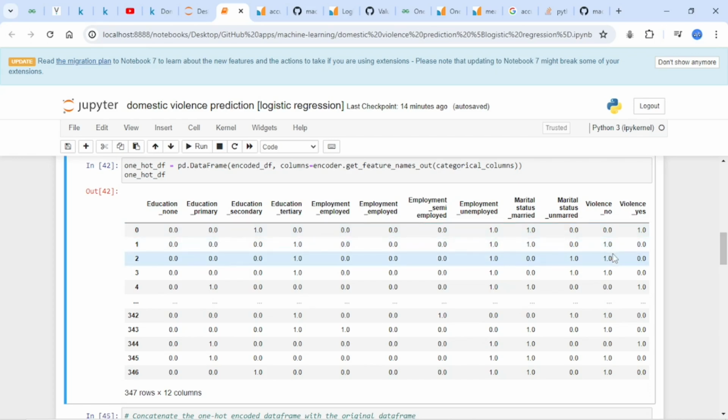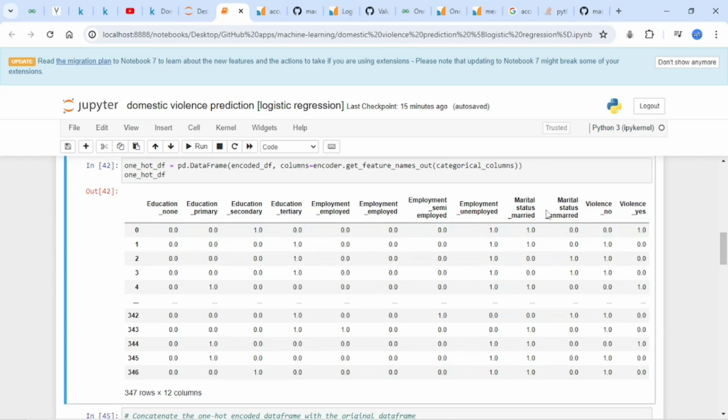By reducing the dimension, you'll be simplifying and saving on computation. It will also aid in preventing overfitting. So this is what happens with the two, and we'll see how I approached it, because violence is the target in this case. It's the same concept for all the other features.